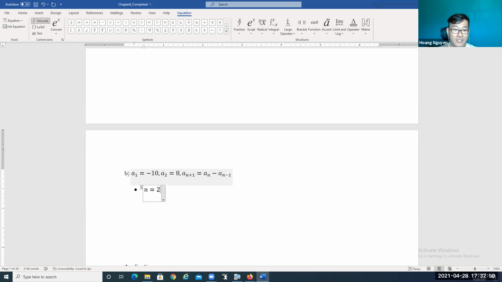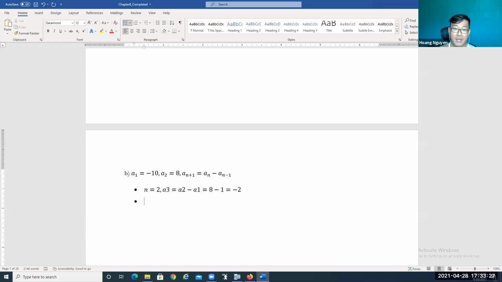If you start when n is equal to 1, we have A2 already, because we're going to get n plus 1, so A2 is already given. So that's not okay. Now we start when n is equal to 2. When n is equal to 2, we're going to calculate A3. So A3 is equal to what? A3 is equal to A2 minus A(n-1), so 2 minus 1 is 1, minus A1. What's A2? A2 is equal to 8 minus A1, which was -10. So it's going to be 18.